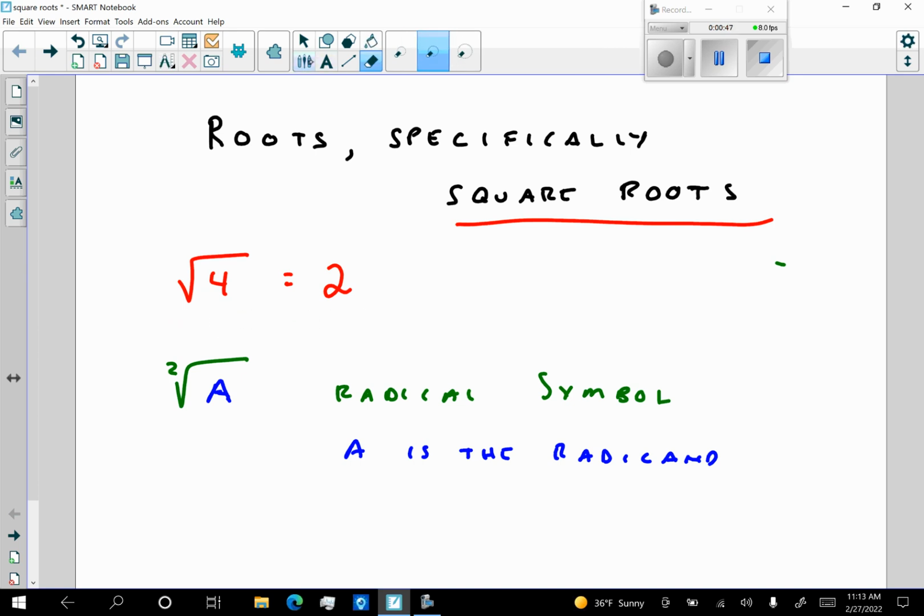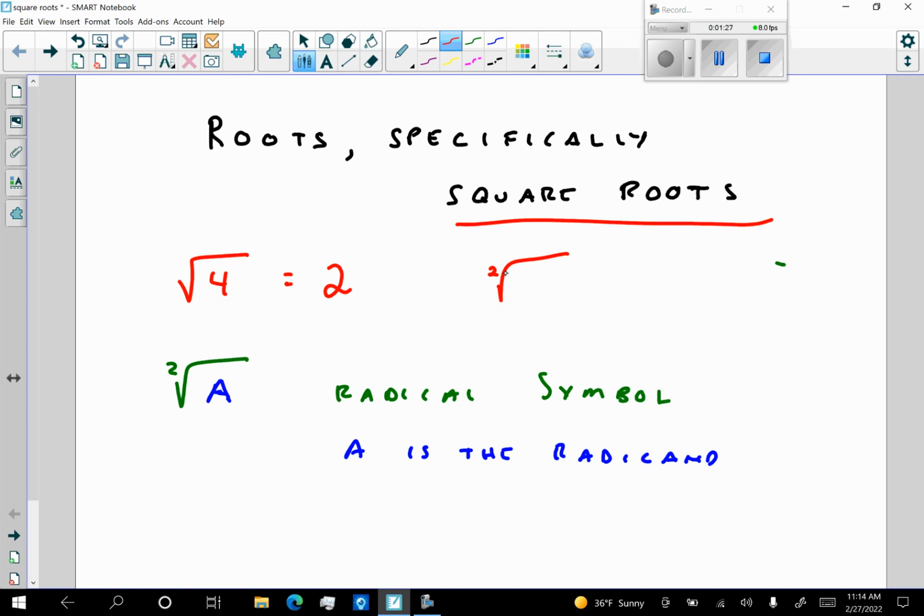What I want to tell you today is that we want to make sure that we know what the radical symbol is. The radical symbol is the symbol there in green. And you see this little 2 here. Square roots are so prevalent that we really don't write the little 2 on there. You're going to see later on this week that that little number is going to be important when we talk about cube roots and fourth roots. But for right now, when you see this symbol and there's not a number there, that means square root. So today in this video, we're only going to look at square roots.